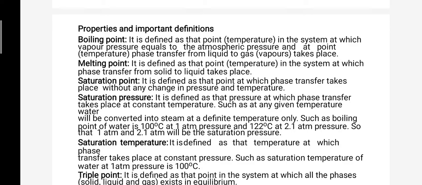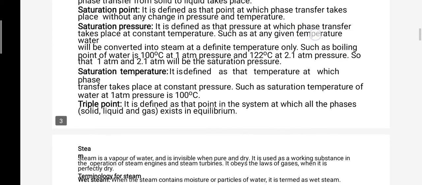Melting point is defined as that point in the system at which phase transfer from solid to liquid takes place. And there are the definitions of saturation temperature. Triple point is defined as that point in a system at which all phases exist in equilibrium.